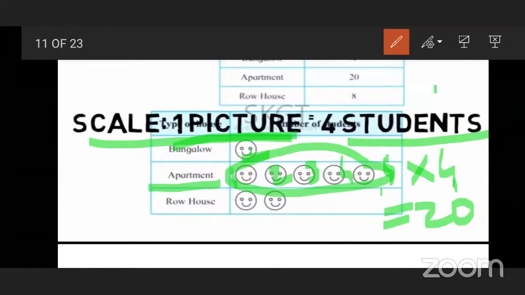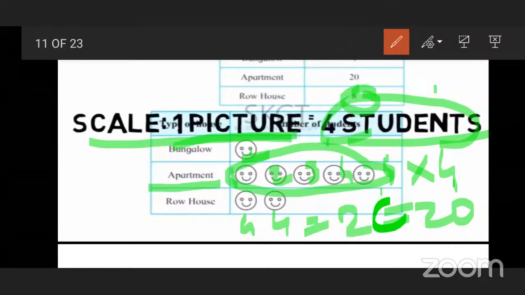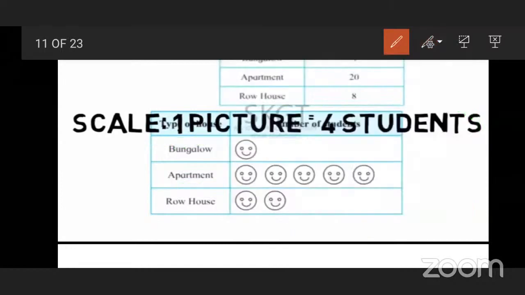Then last, how many row houses are given? 8. One picture is equal to 4 students, so how many smileys do we draw? 2. Very good, 2 smileys. Because 4 plus 4 is 8, in this way you can show it with the use of these smileys. Understood everybody? Yes.